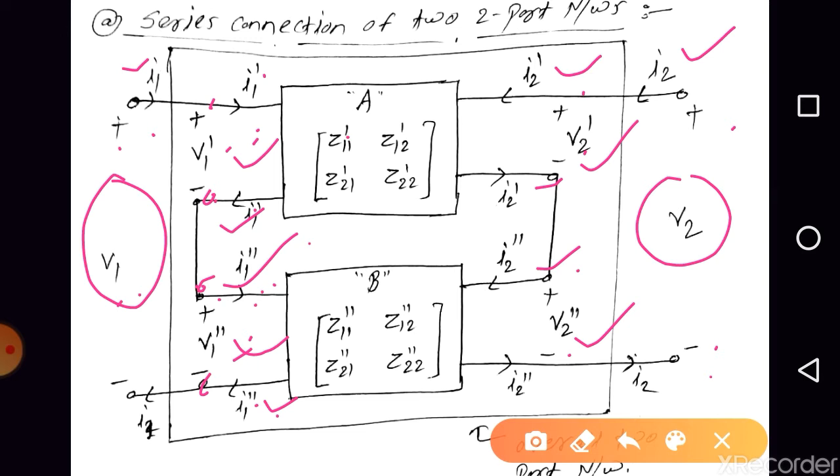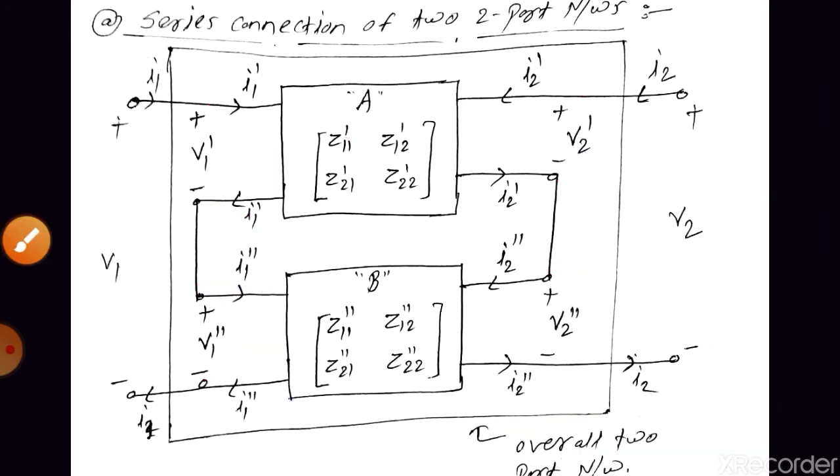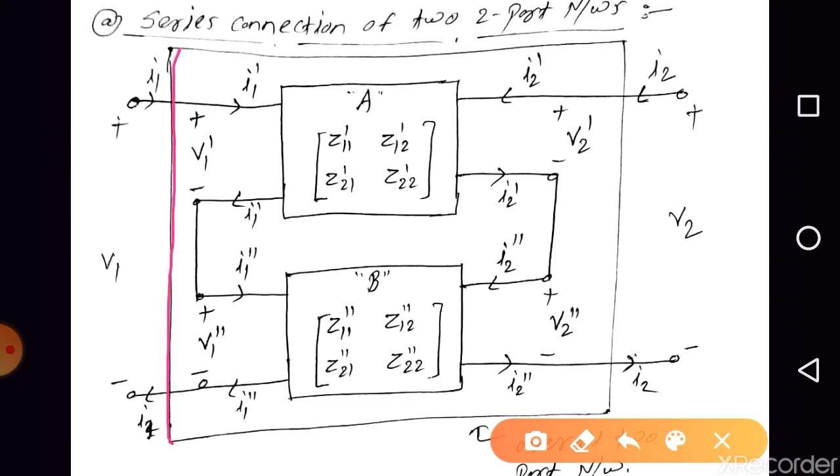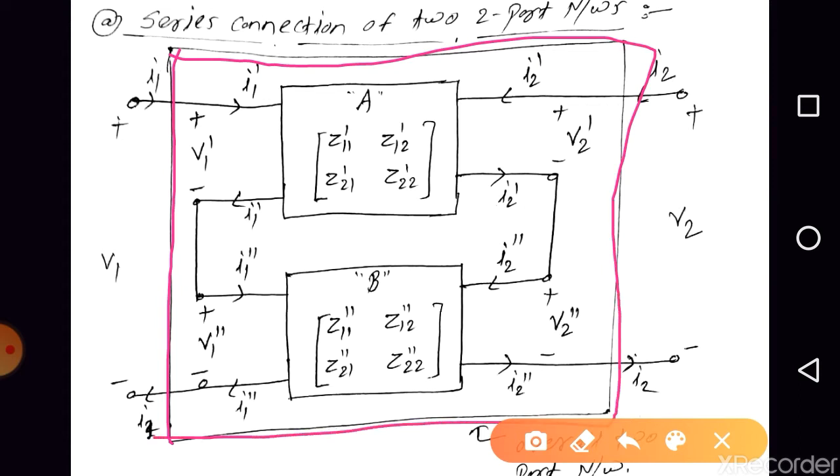One more thing here. Apart from these two two-port networks, we have one more two-port network. Let us denote it as the overall two-port network. The variables of the overall two-port network are V1, I1, V2 and I2.